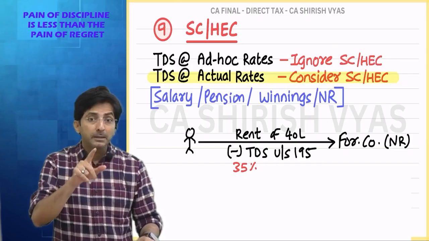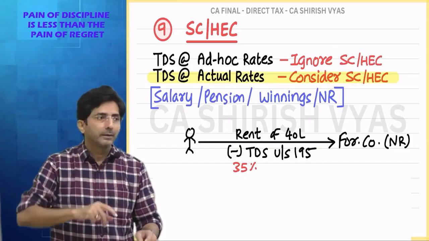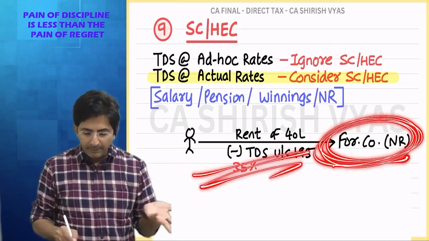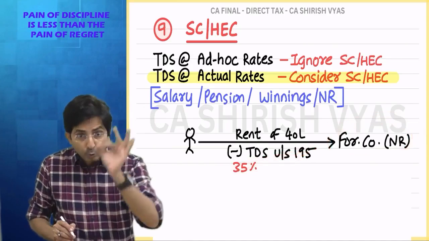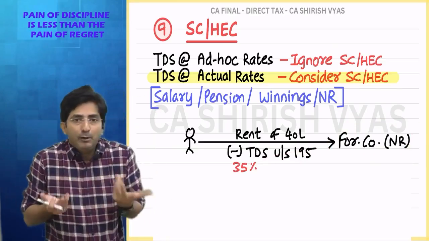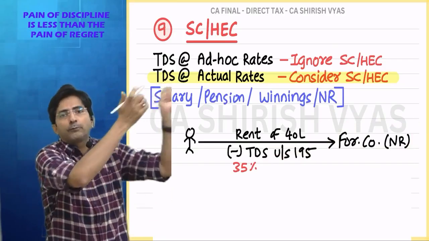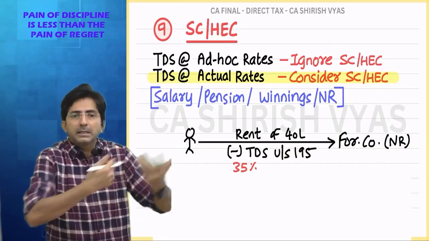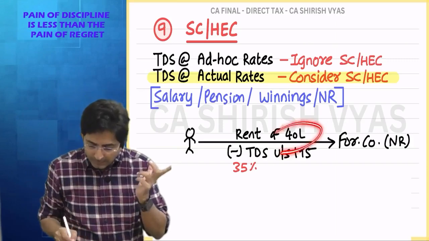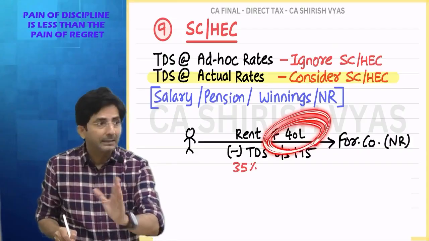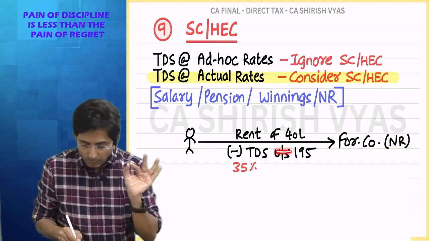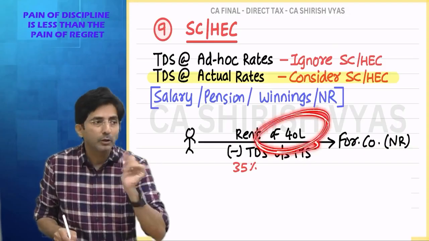But that depends upon total income. But will I know the total income of the foreign company? I am having a rent transaction. So actually surcharge depends upon total 5 heads of income. But I don't know the total 5 heads of that foreign company because my relation is of rent. So I will see the size of the rent. What is the size of the rent? 40 lakhs. It doesn't cross 1 crore. Ignore surcharge, because rent not crossing 1 crore.